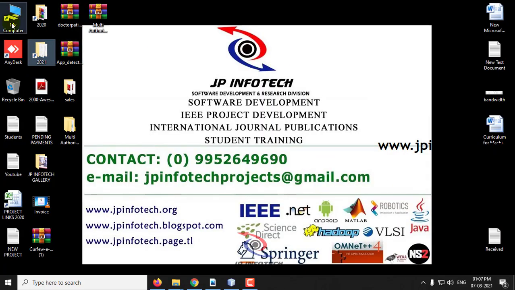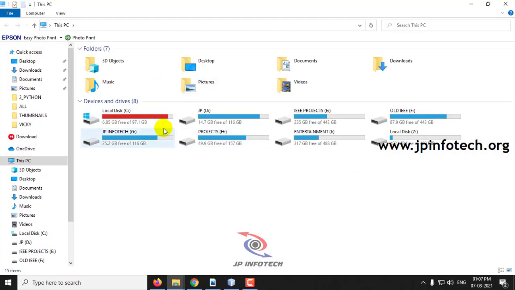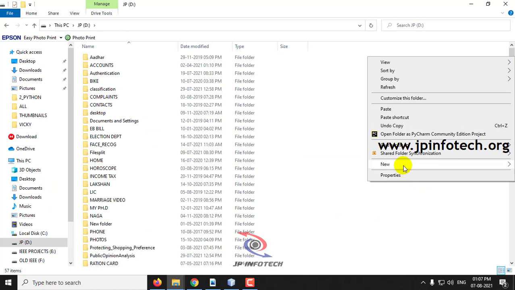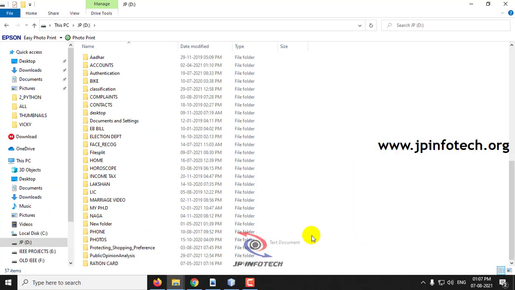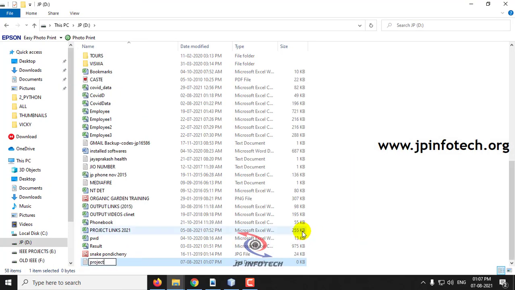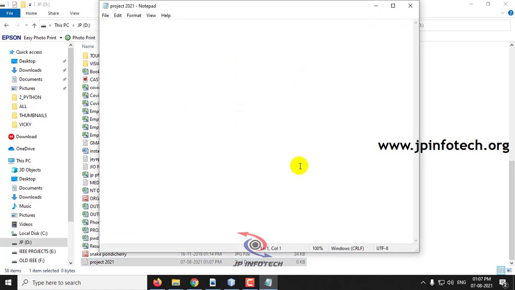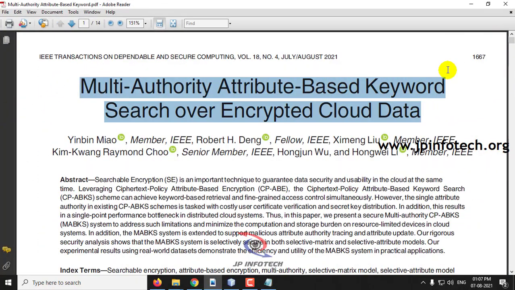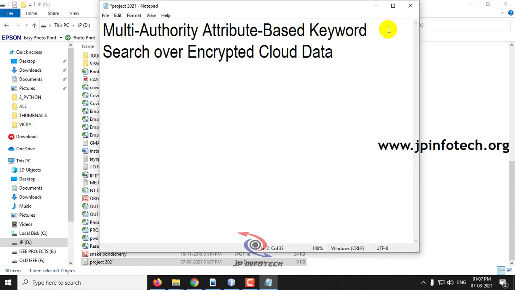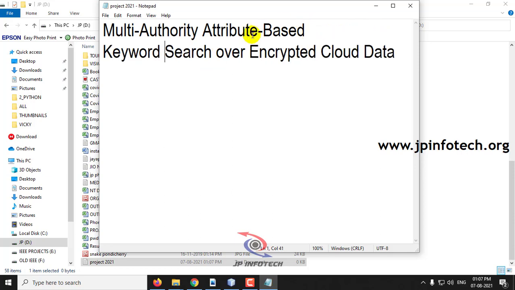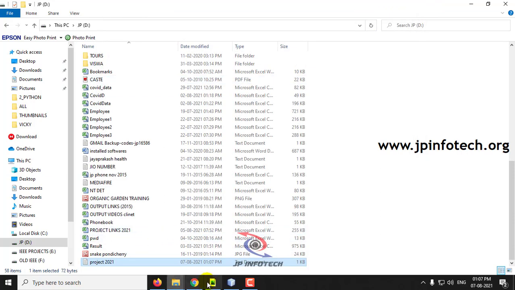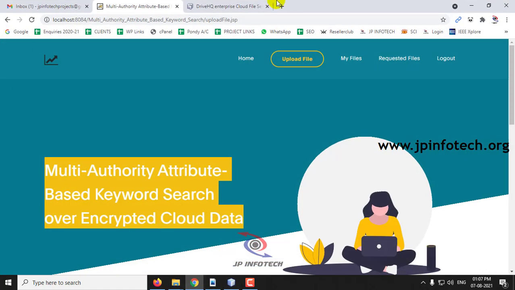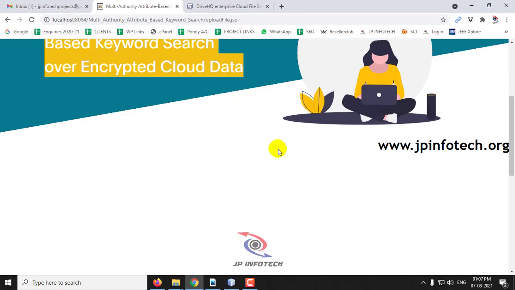So let me go to D drive and just name it as project 2021, and let me enter this data. Let me save with the project name over here and save it. Now coming back to the browser part, the file upload option.